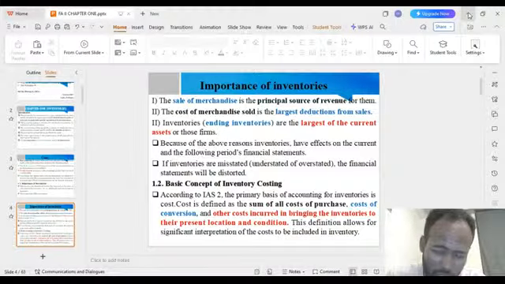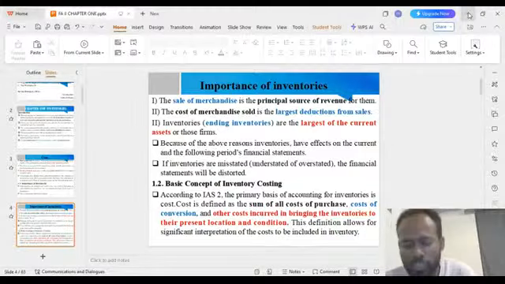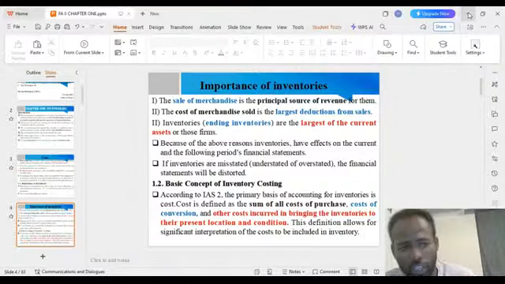So inventory is very important. You should know your inventories. Your inventory is your biggest asset, and the cost made on it is also high. So the ending inventory is the largest current asset for the merchandising firm.